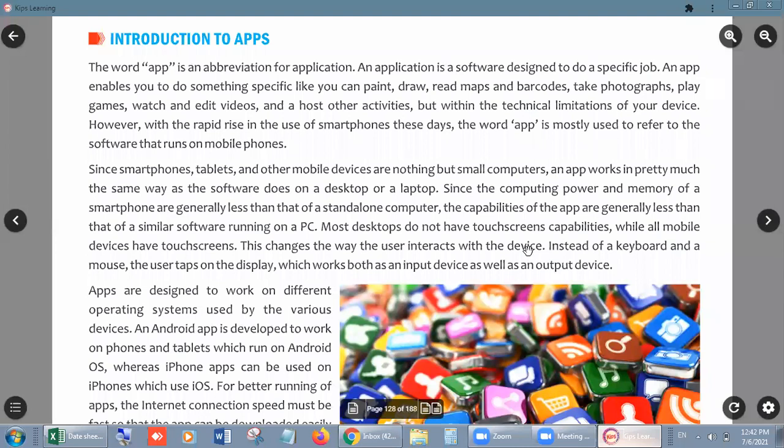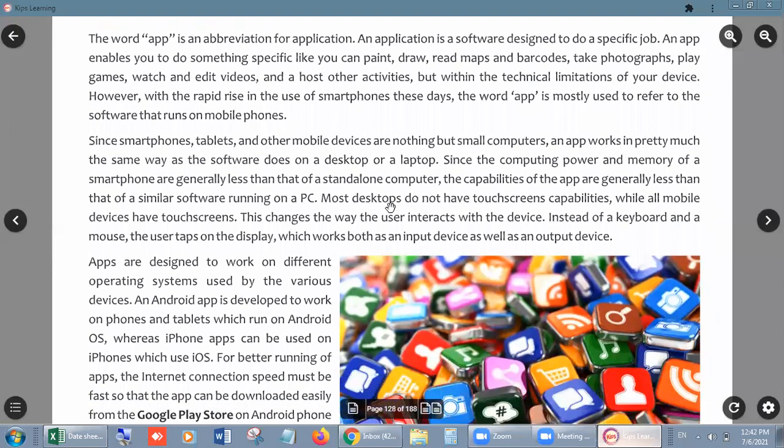Okay, so it is mentioned here. Most desktops do not have touchscreen capabilities, while all mobile devices have touchscreens. We all know that, not only desktops, even laptops. Not every laptop has the touchscreen facility as we have in mobile. Okay, this changes the way the user interacts with the device. Instead of a keyboard and a mouse, the user taps on the display, which works both as an input device as well as an output device.